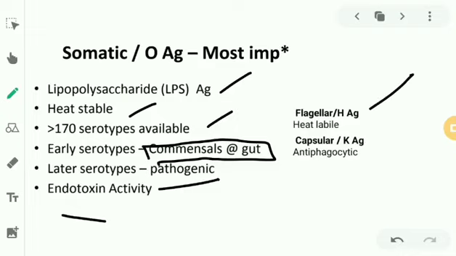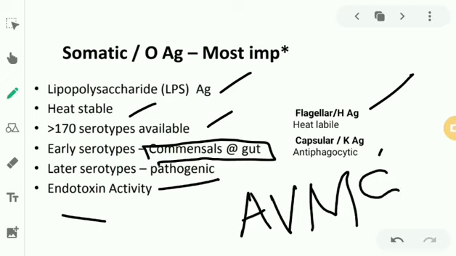Whenever I'm talking about a bacteria which has a capsule, imagine a bacteria with a capsule. It always provides four properties. Whenever there is a capsule, remember A, V, M, S. Whenever I'm speaking about a capsulated bacteria, those four conditions are always followed because of the capsule.